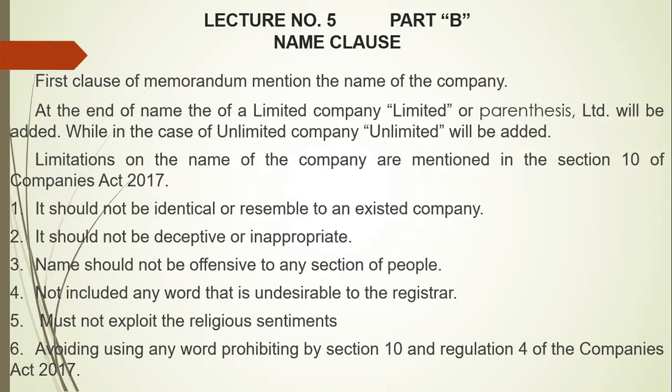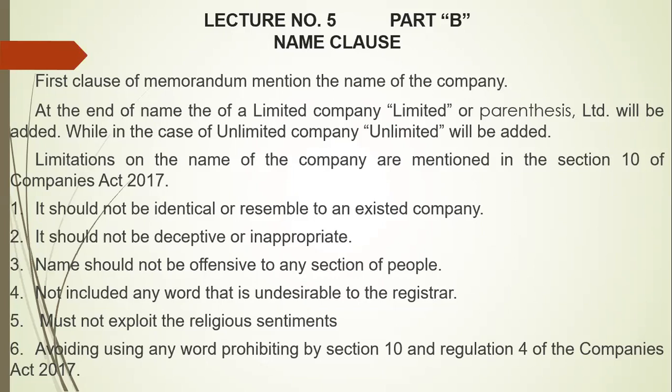Second, it should not be deceptive or inappropriate. The name should not resemble another that would deceive you, or it should not be the name of such an institution or a person that would deceive the general public. For example, you cannot make a company called Prime Minister's Company of Pakistan or President's Company of Pakistan or Khyber Pakhtunkhwa Company or Punjab or Sindh or Balochistan Company. These are names that can deceive a person into thinking it may be a government company. So that is the restriction. The second one, that it should not be deceptive.